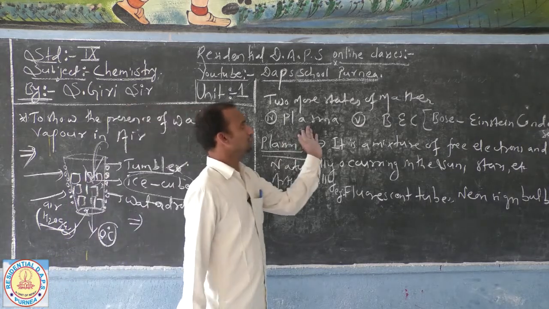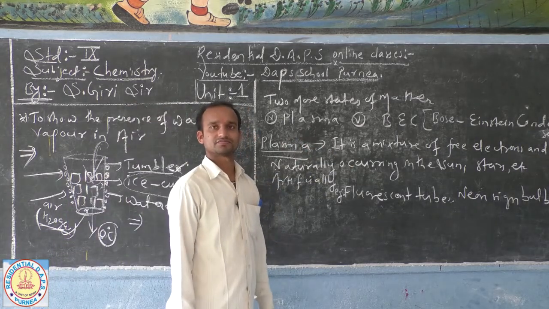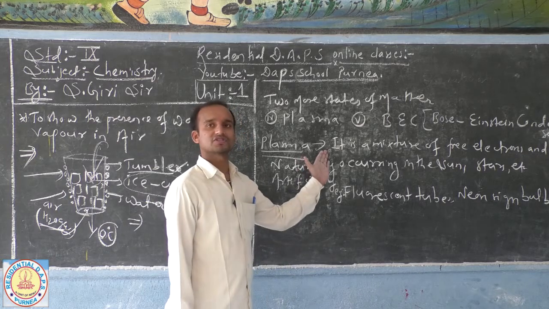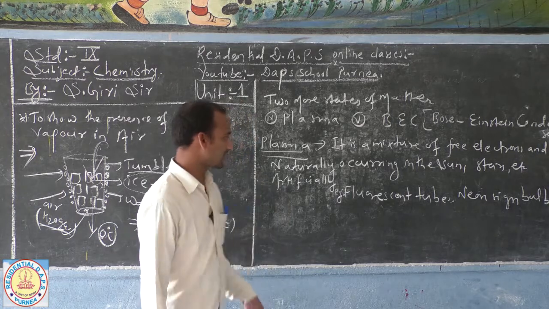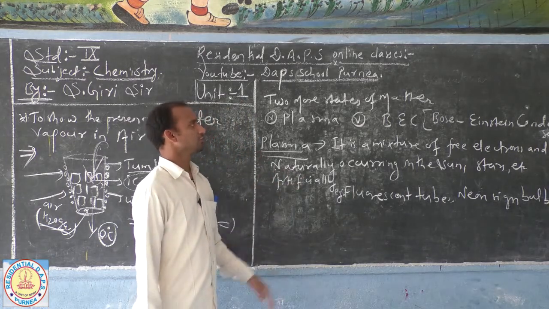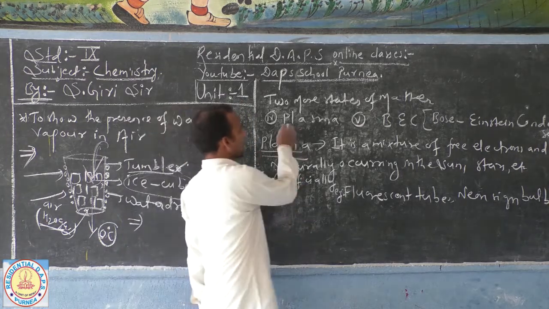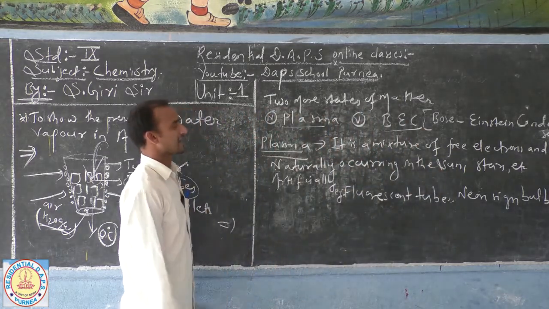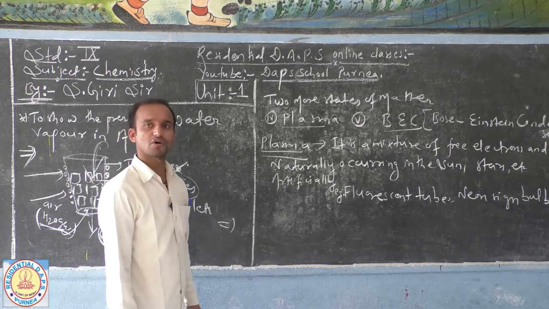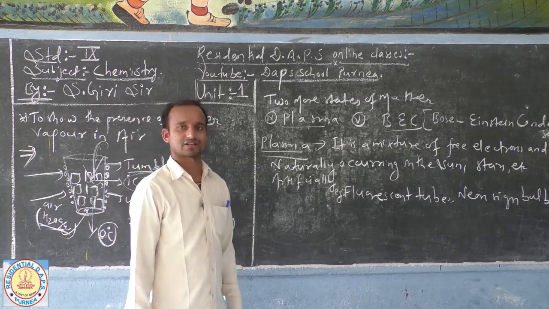Now here are two more states of matter. Dear friends, earlier we have studied there are three states of matter, solid, liquid and gas, but in our book it has given two more states, namely plasma and BEC. Plasma and BEC. BEC means Bose-Einstein condensate.